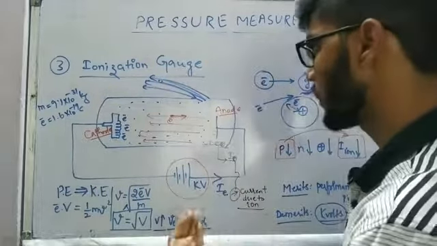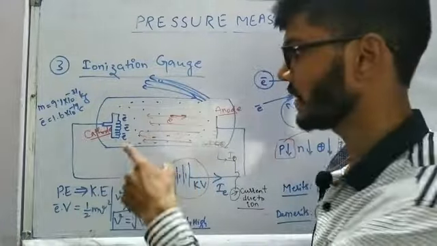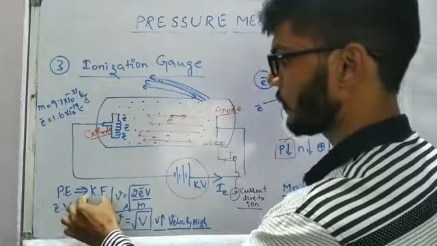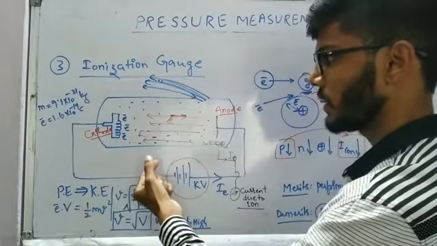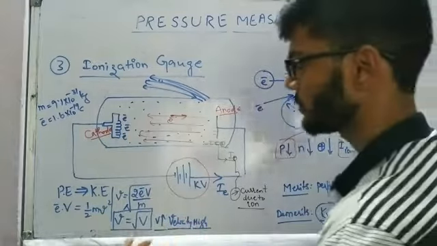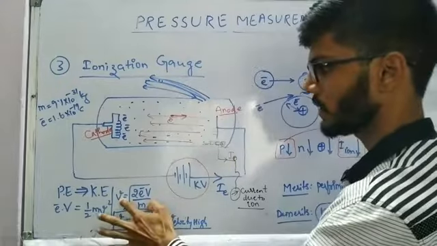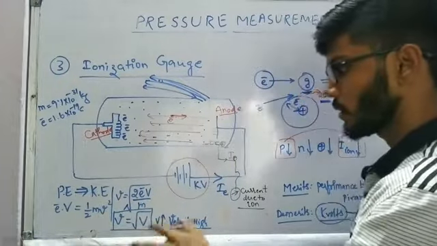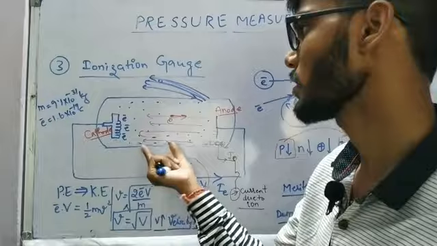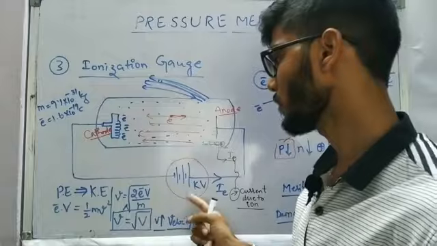Or, in another way, if this particular molecule has not collided yet, it has some potential energy given as electron into volt. Once it collides with the electron, it gains kinetic energy, because now the electron is outside and it travels with some velocity. The kinetic energy is written as half m v squared, and if we calculate the velocity, it comes out proportional to the voltage. If we have a higher velocity of the electron coming out, then only will it be possible for it to travel up to the anode. So to get a higher velocity, we have to apply a higher voltage.